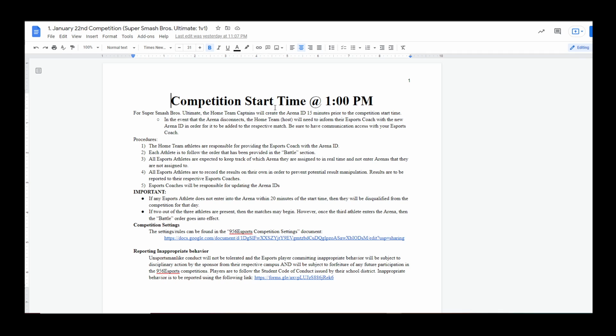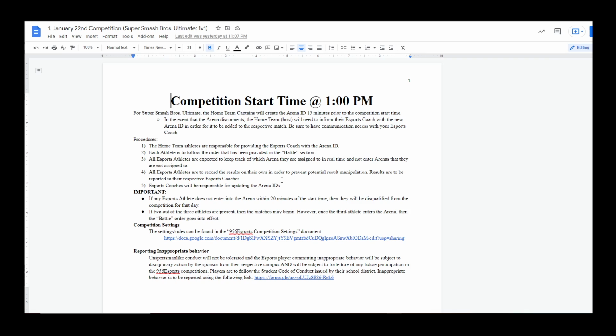The start time is at 1 p.m. The procedures are for you to attend, join the Discord, get into the arena within 15 minutes before the start time, and if you enter the arena after the first 20 minutes, then you run the risk of being disqualified for that particular event.